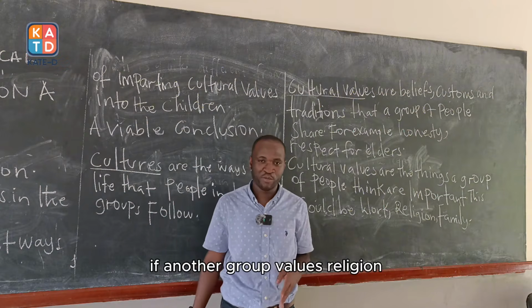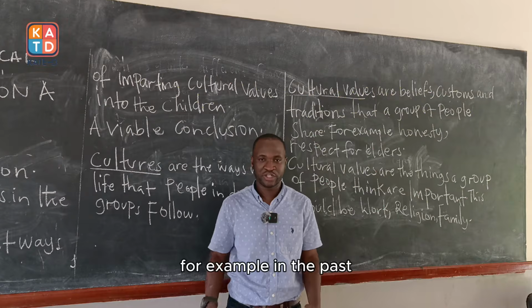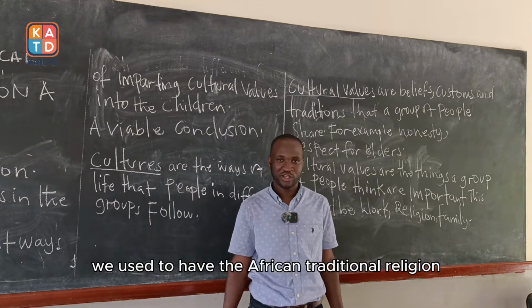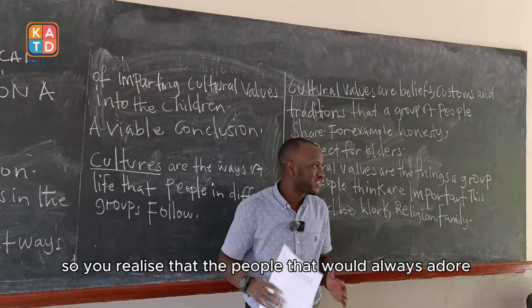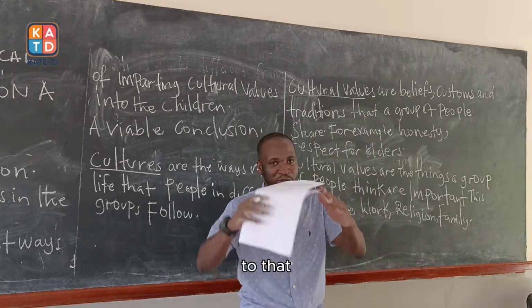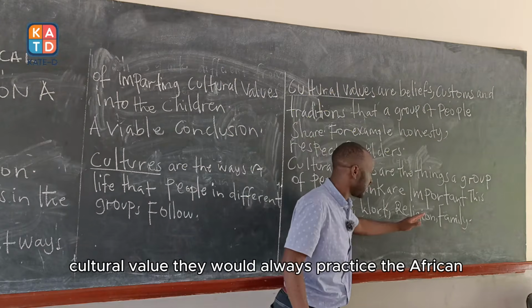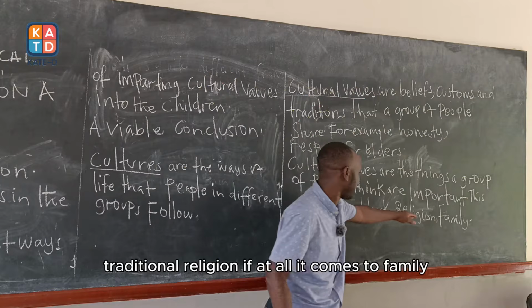If another group values religion, for example, in the past, we used to have the African traditional religion. People who adored that cultural value would always practice the African traditional religion. And if it comes to family.